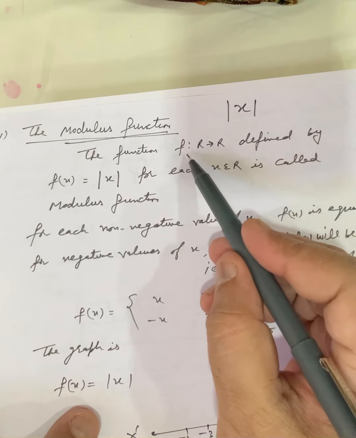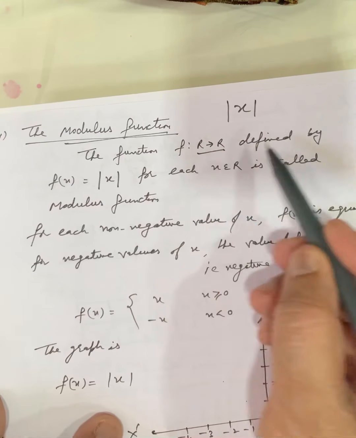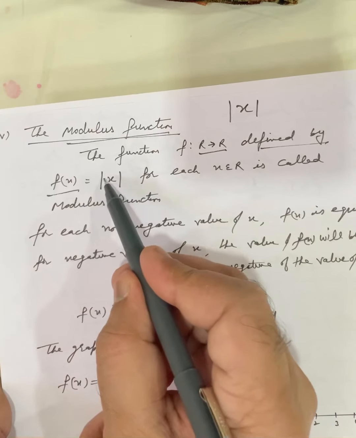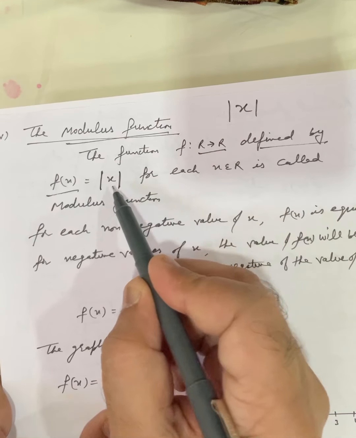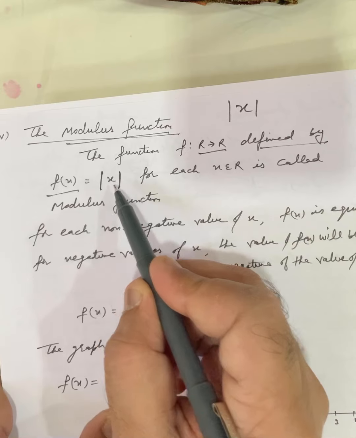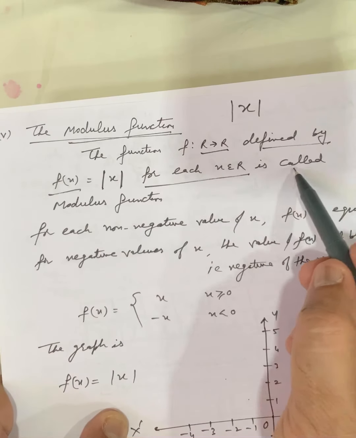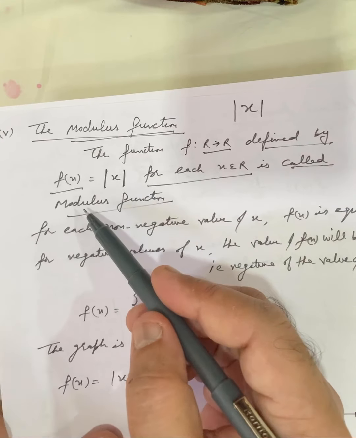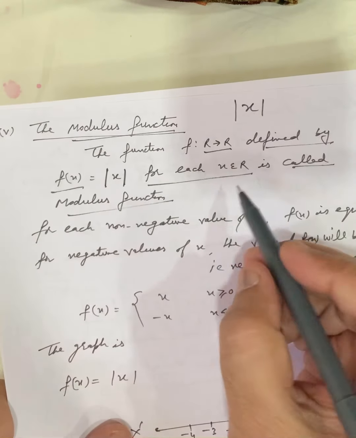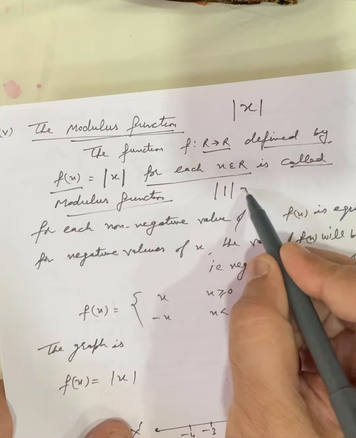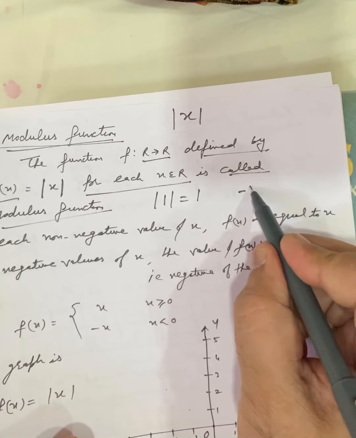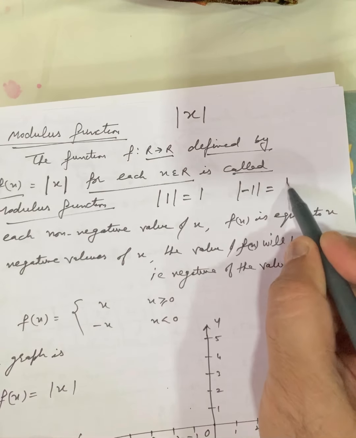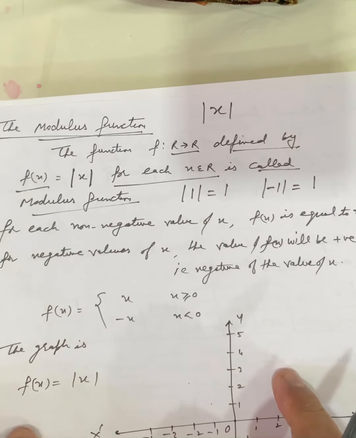Now the function f, real to real, defined by f(x) = |x|, where the two bars represent the modulus function, for each x belonging to real, is called a modulus function. Modulus can never be negative. So when we put the modulus of 1, it will be 1. Modulus of -1 will also be 1, the negative of the given value.